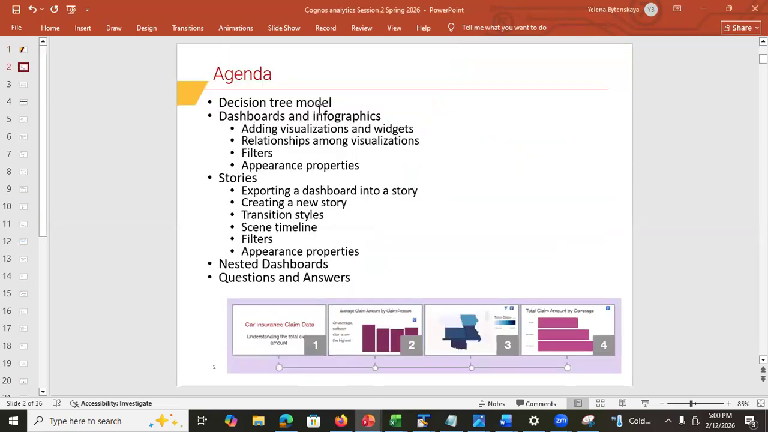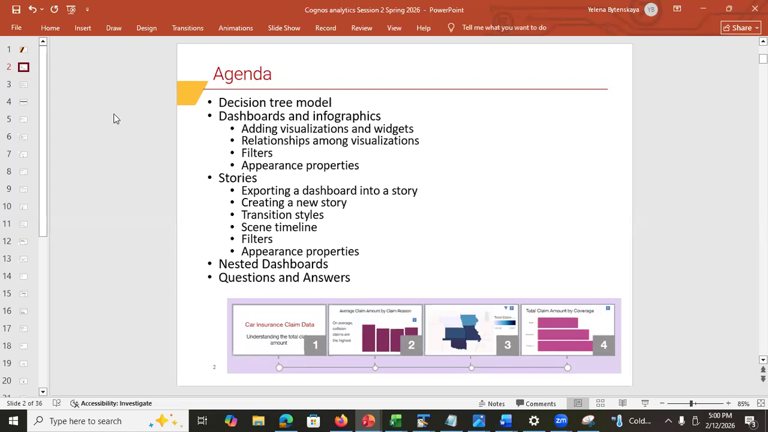We're going to discuss the decision tree model. We're going to talk about dashboards and infographics in Cognos Analytics. We're going to talk about the stories. Then, this is a new topic, nested dashboard, that I started introducing this semester. And, of course, your questions and answers.